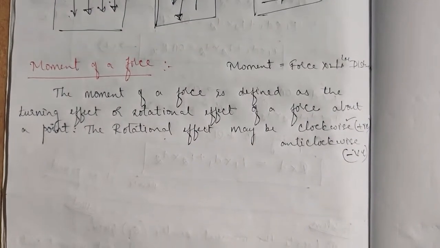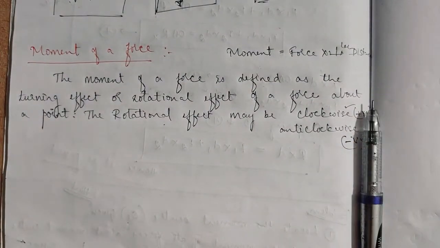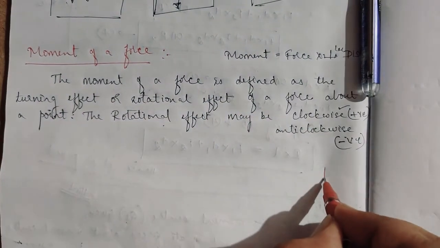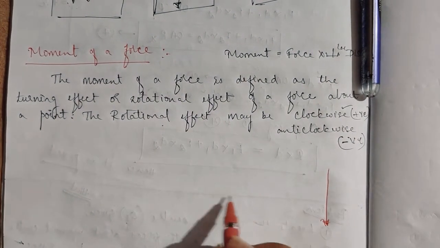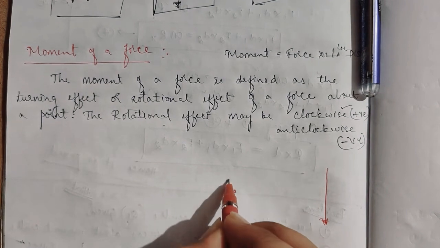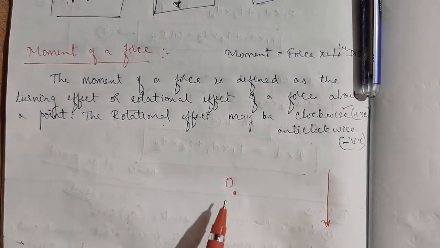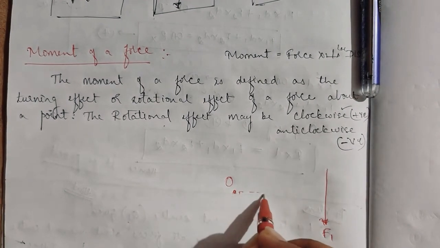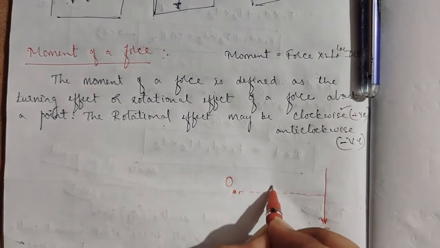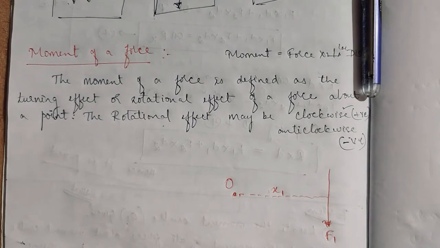For example, if I take a force like this here, I'll take this point as O. So this is the point O and this is the F1 force. Let this be the perpendicular distance x1.